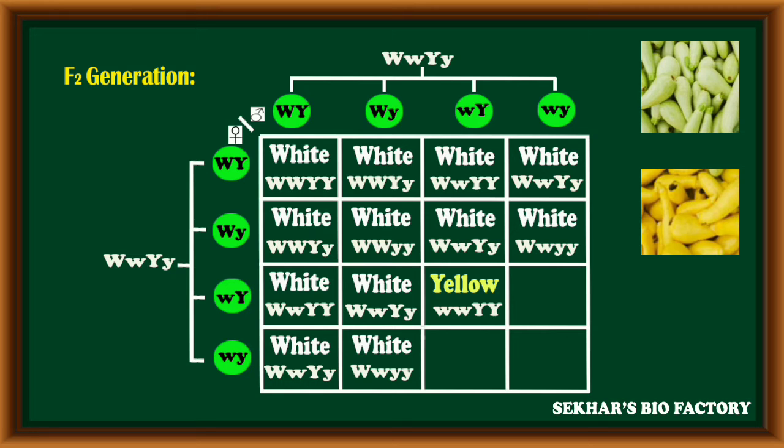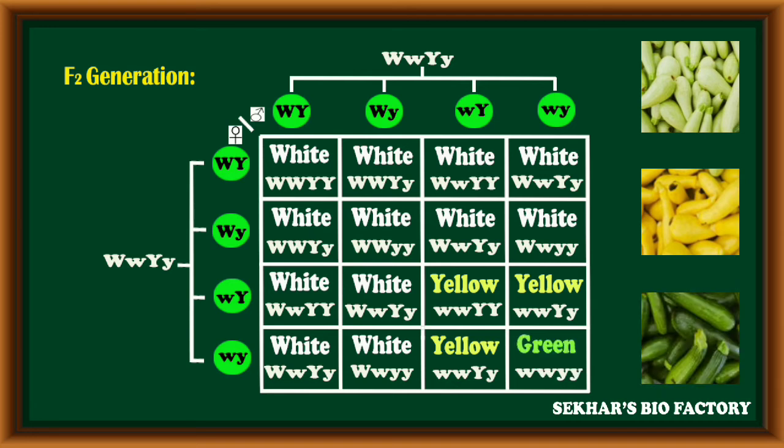In this condition, the gene W with a homozygous recessive condition never inhibits the Y gene, so the Y gene will be expressed in the form of yellow fruit coat color. The next combination, small w, capital Y, small y, yellow fruit coat; small w, capital Y, small y, yellow fruit coat will be expressed. Out of 16 offsprings, 3 offsprings have yellow fruit coat color.